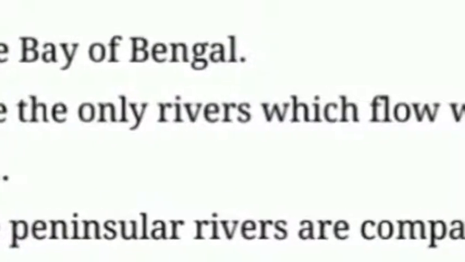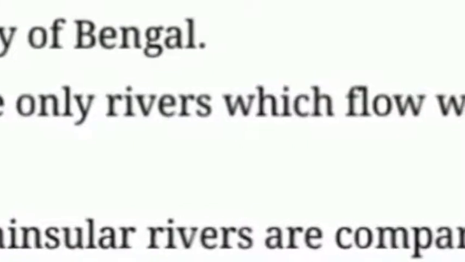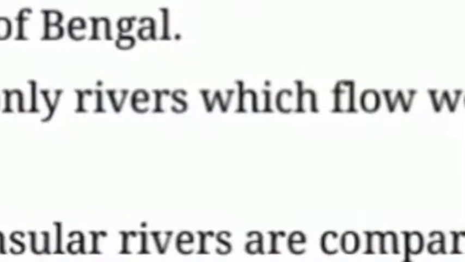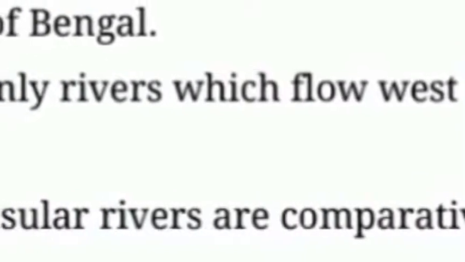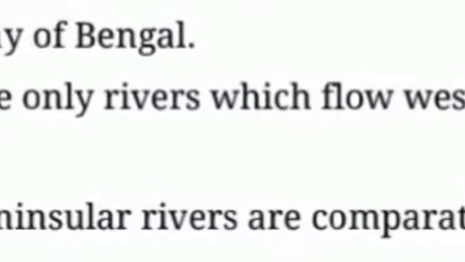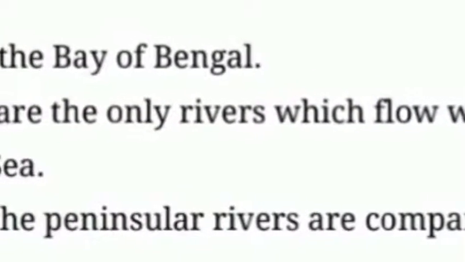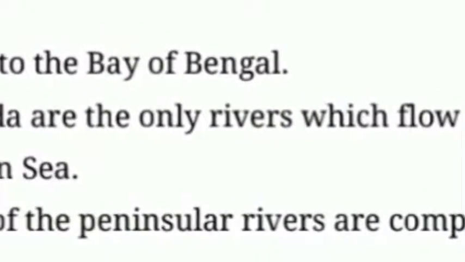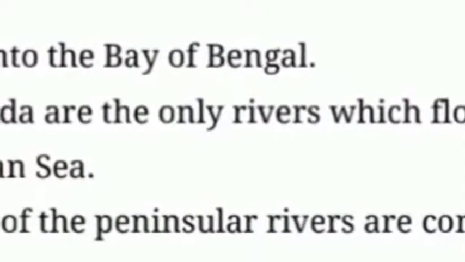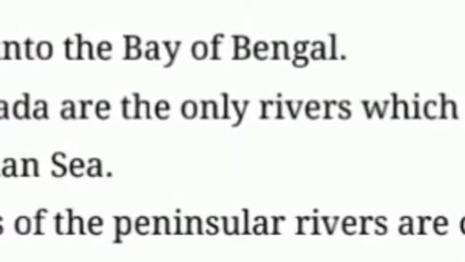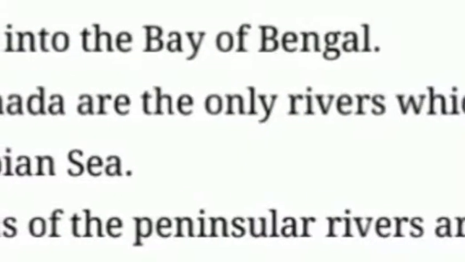The Tapi and Narmada are the only rivers which flow west to make estuaries and drain into the Arabian Sea. Estuary means a coastal water body where ocean tides and river water merge, resulting in a brackish water zone.